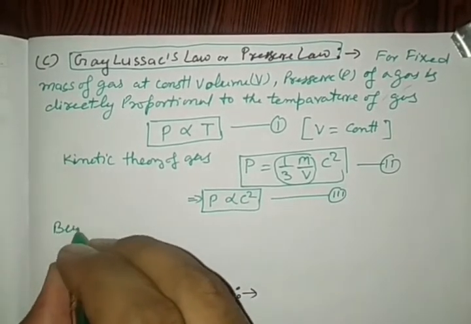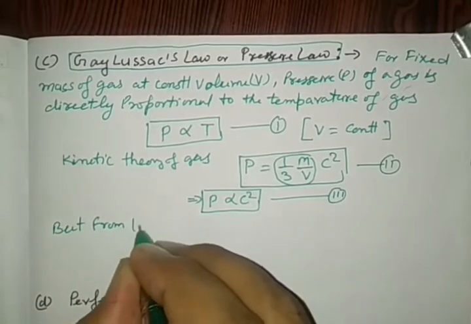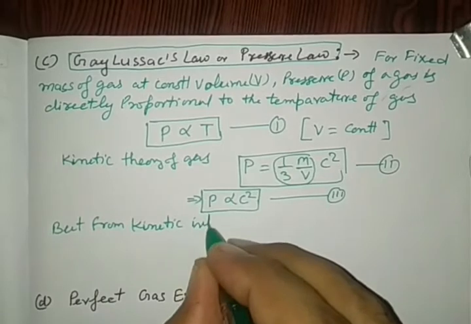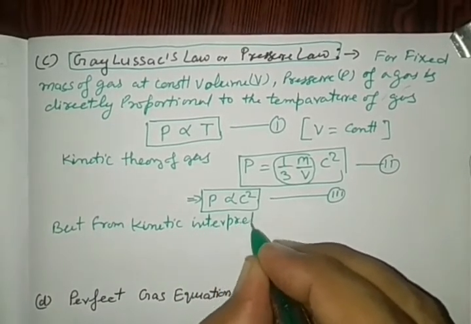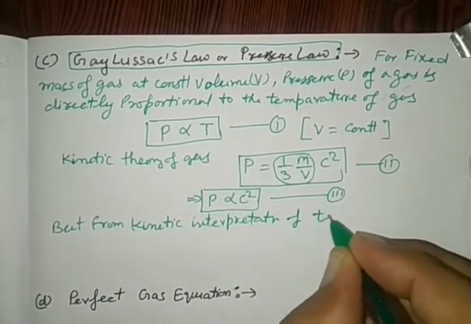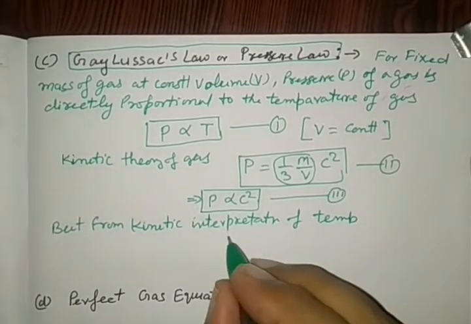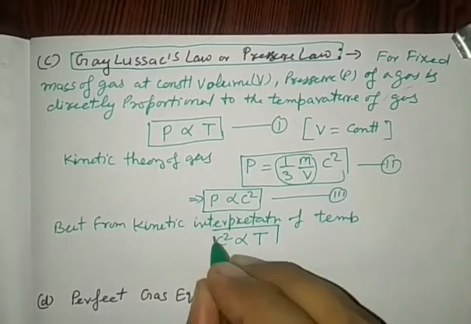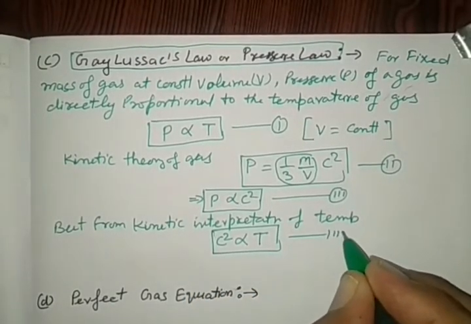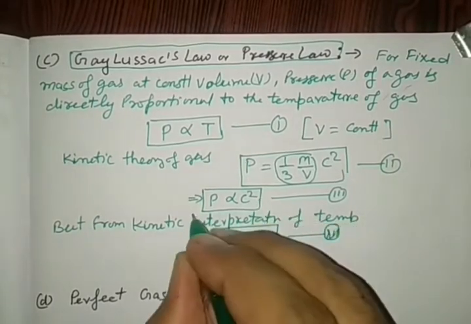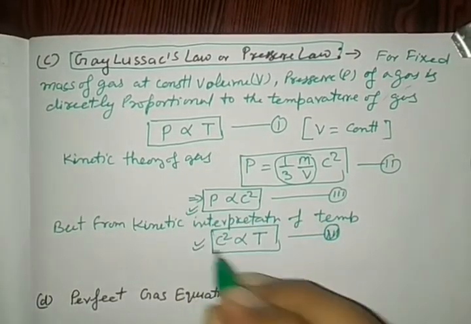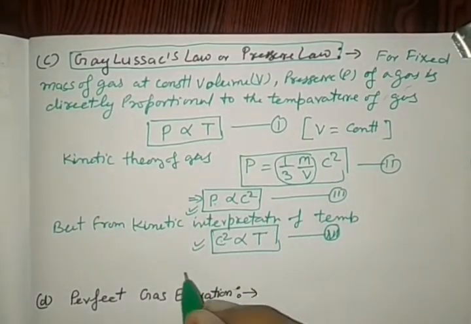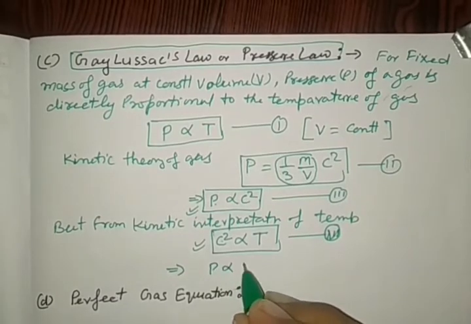But from kinetic interpretation of temperature, we know that c square, mean square velocity, is directly proportional to absolute temperature. This is equation 4. Taking these two equations, one may write P proportional to c square proportional to T. This implies that P proportional to T.